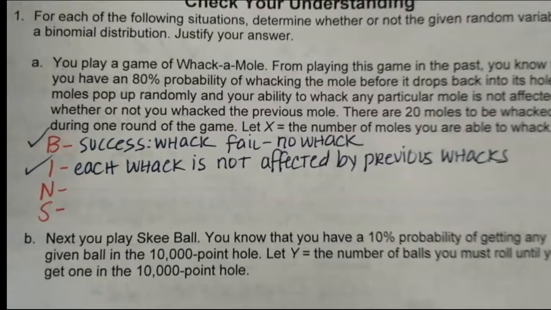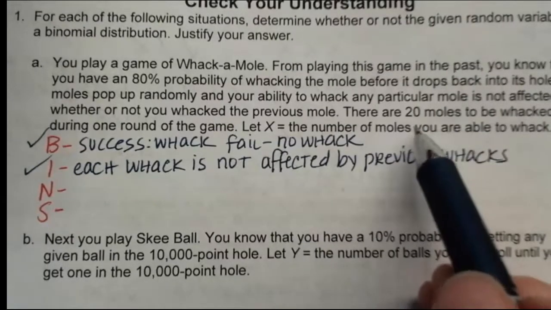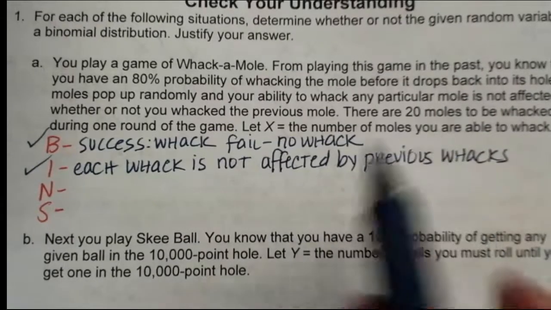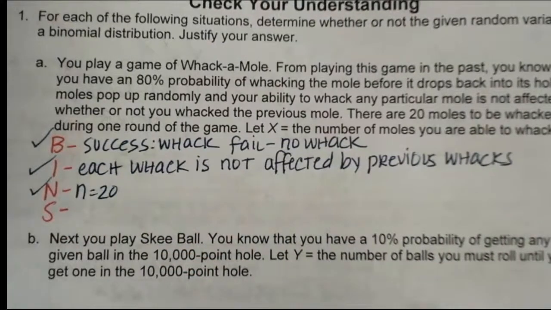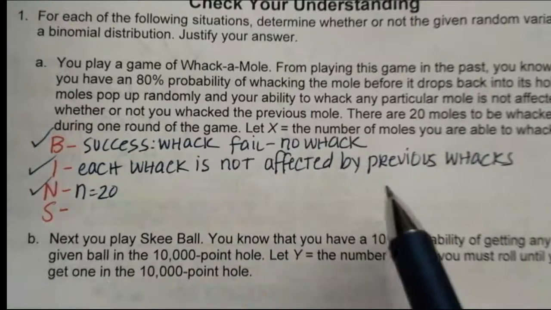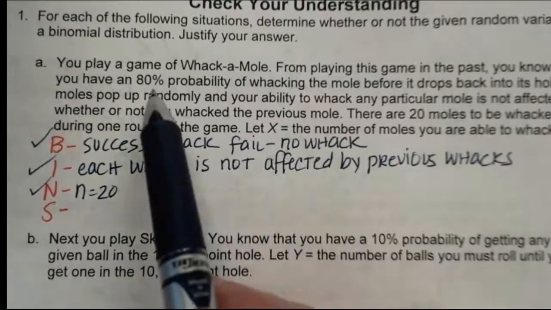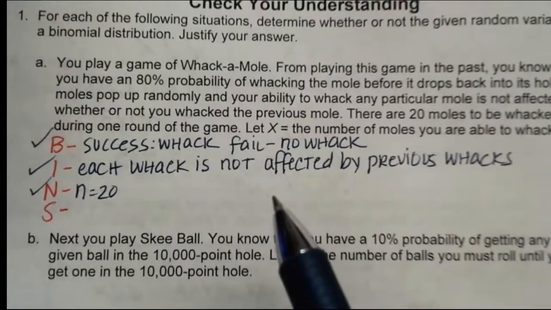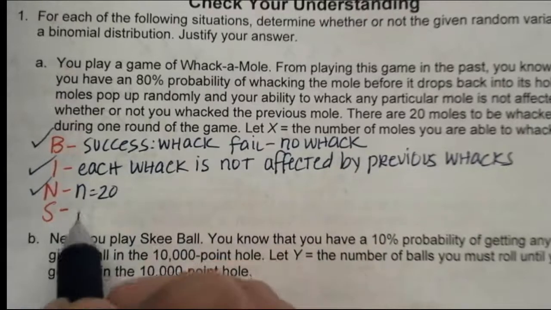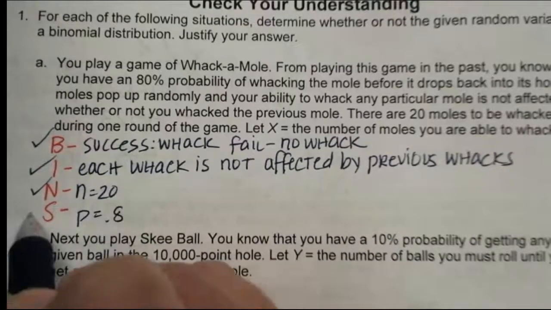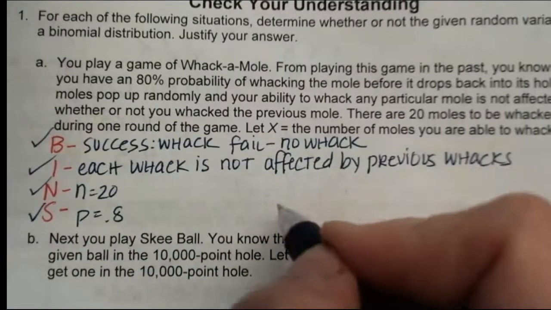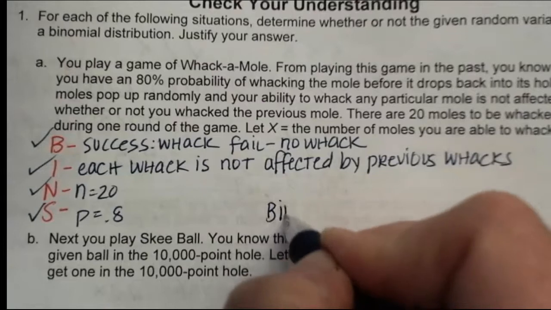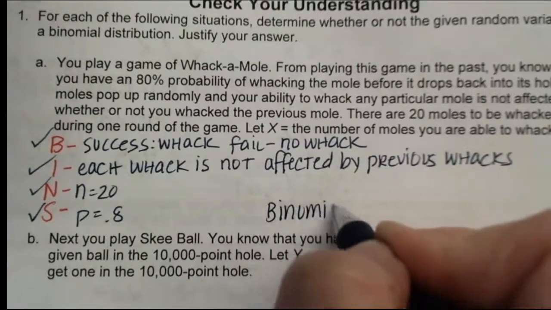Number of trials, is it set in the beginning? Yes, there are 20 moles that will pop up during a round, so your N equals 20, and we're good there. And does it have the same probability of success each time? Well, we said we're so skilled in this game that we have a probability of success of 0.8. So we are able to meet all of these conditions. So this is a binomial setting, and we would be able to use the formula.